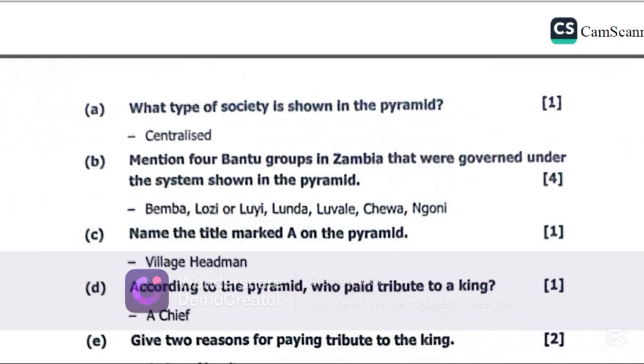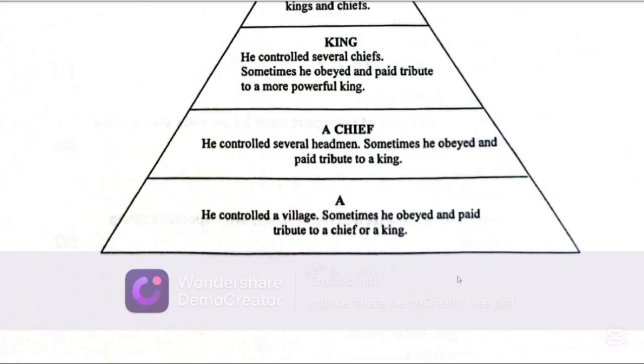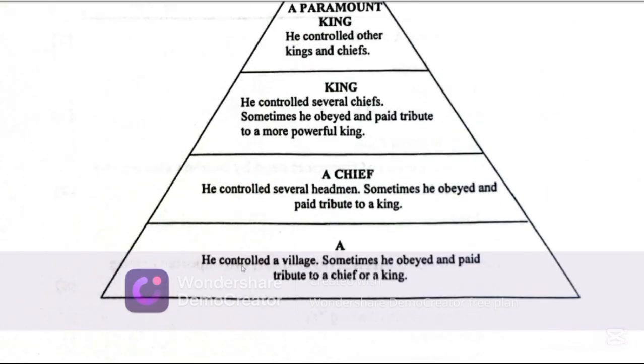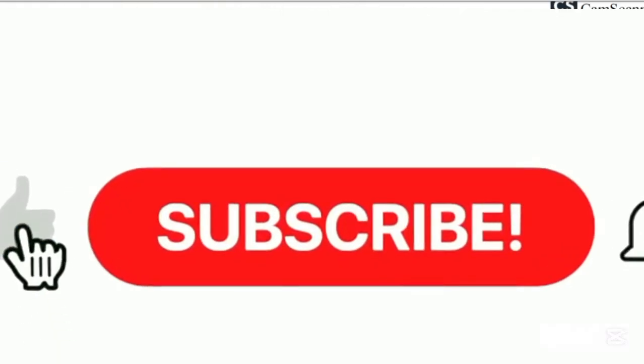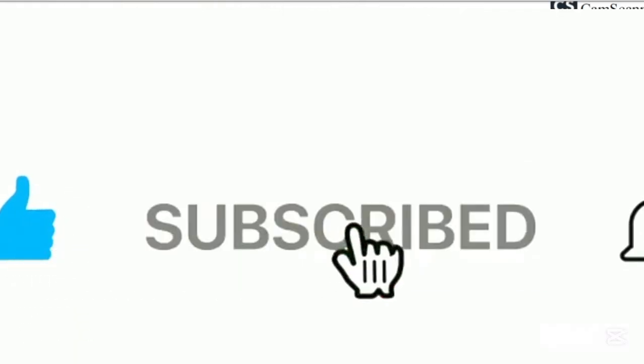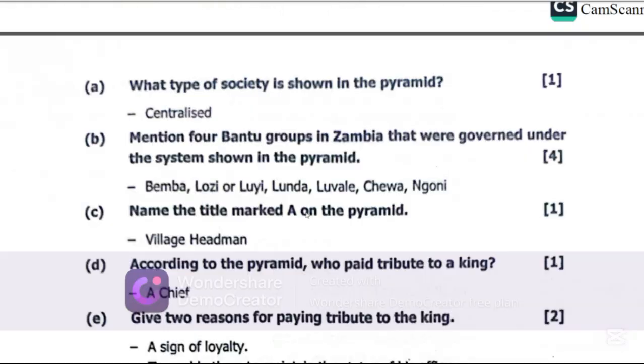Let's get to C. Name the title marked A on the pyramid. Obviously, on the pyramid, you expect to find the village headman. So, just below the chief, we had the village headman. That is the best possible answer on question C.